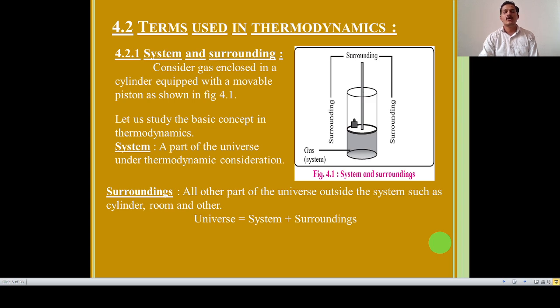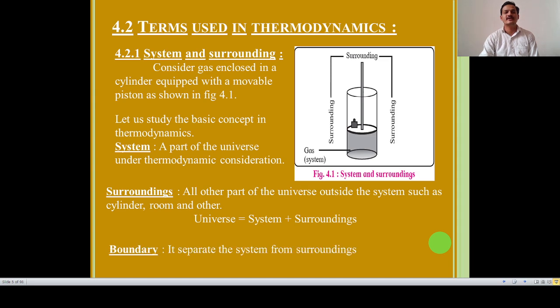For example, a hot cup of tea is a system. A glass of water is a system. A tree is a system. A building is also a system. And the earth is also a system. So system means anything in this universe under thermodynamic study, and except the system, all other parts of the universe are called the surrounding. So the universe is made up of system plus surrounding. These are the first two basic terms, system and its surrounding.